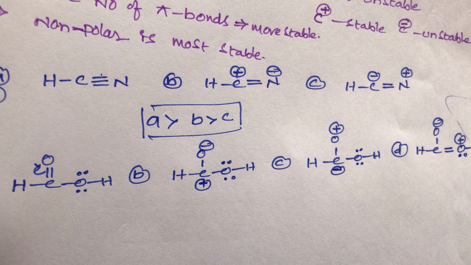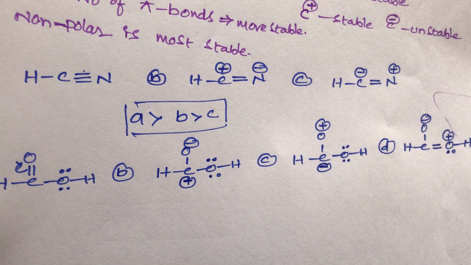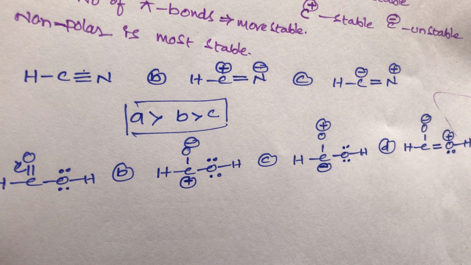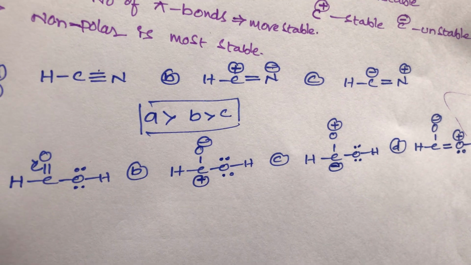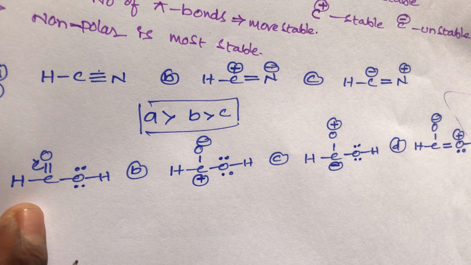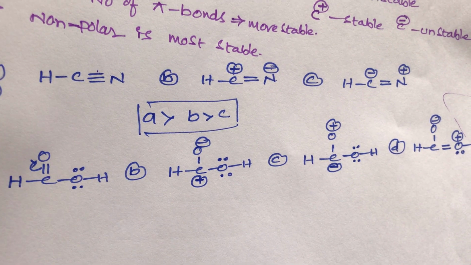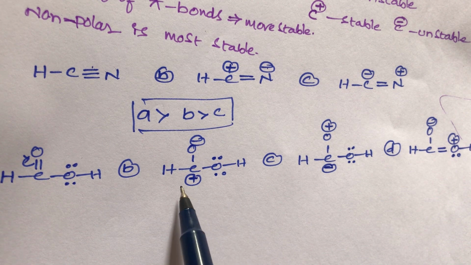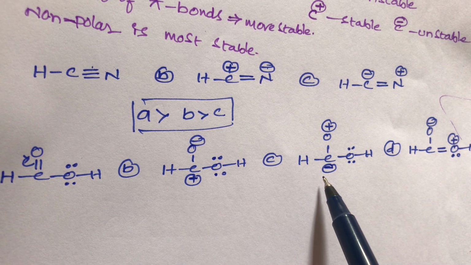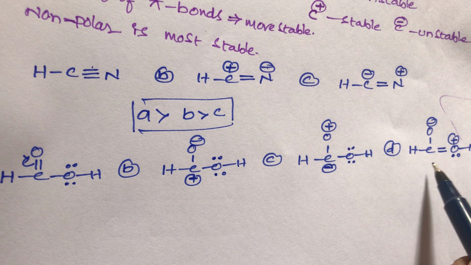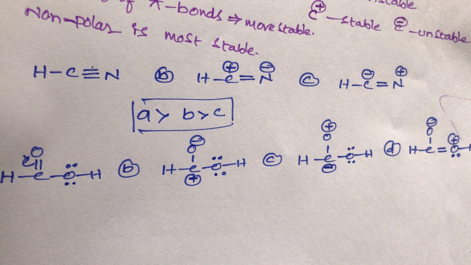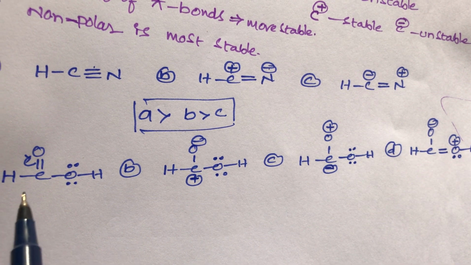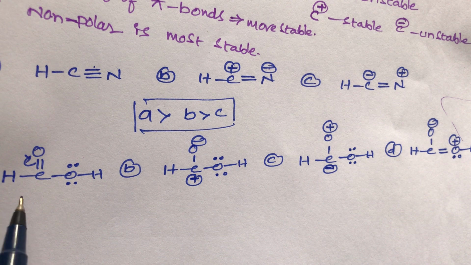So what is the condition, student? For resonating structures, the first priority goes to the neutral compound. If a neutral compound is there, it is always more stable. So out of these four, which one is neutral, student? Compound A is neutral because there is no charge, whereas B, C and D all have charges. Except A, none is neutral, so that's why A is more stable.